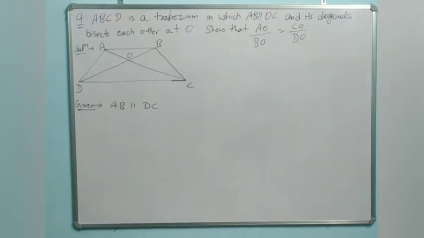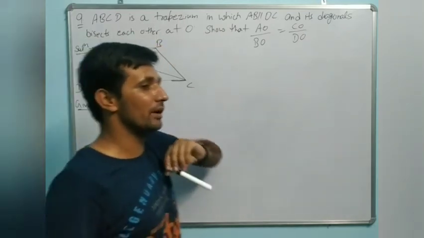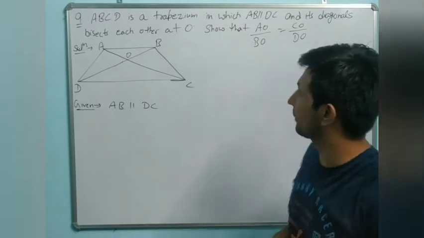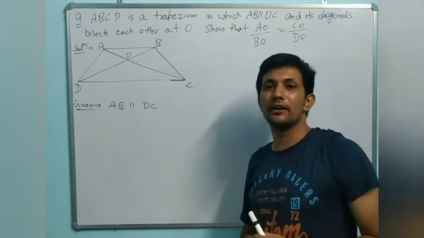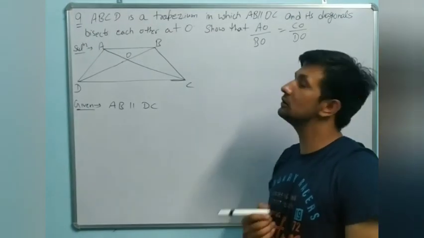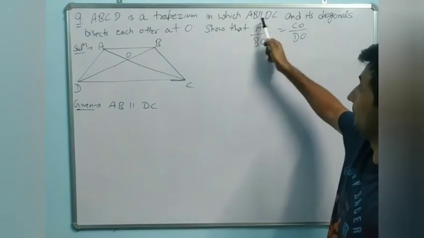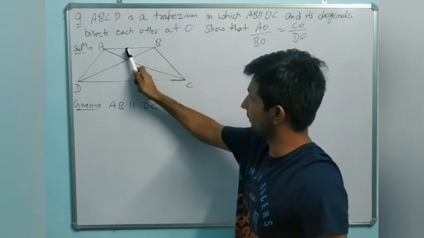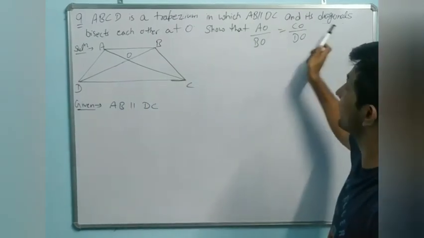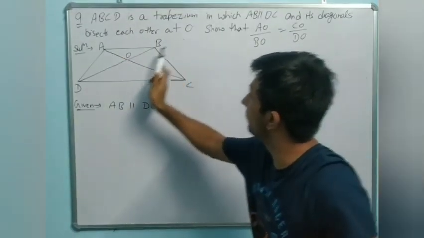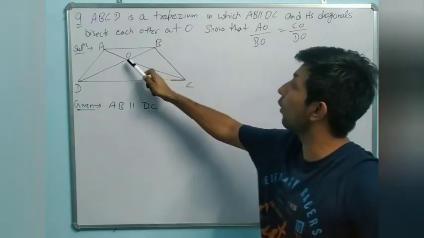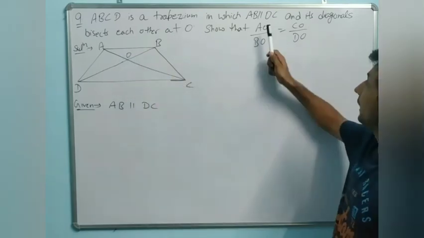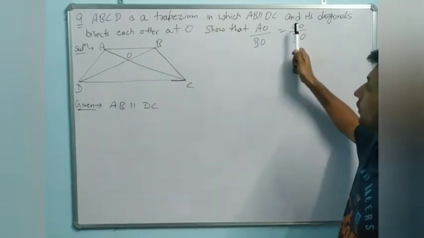Now dear, 9th question. What is given? ABCD is a trapezium. First you should know what is a trapezium. Trapezium means a quadrilateral in which one pair of opposite sides is parallel, in which AB is parallel to DC. ABCD is a trapezium, AB parallel to DC, and its diagonals AC and BD bisect each other at O, so that AO upon BO equals CO upon DO.